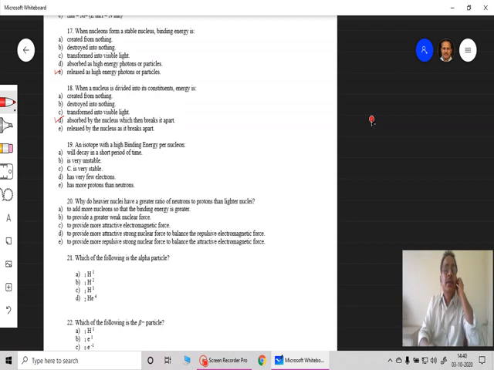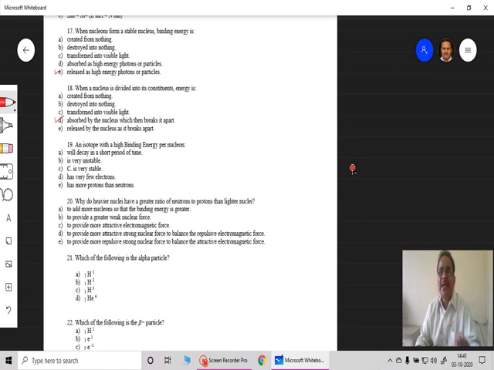Sorry, friends. Then 19: an isotope with high binding energy per nucleon. Again, remember, if the binding energy per nucleon is high, there is more stability. If binding energy per nucleon is very small, then that nucleus is very unstable.